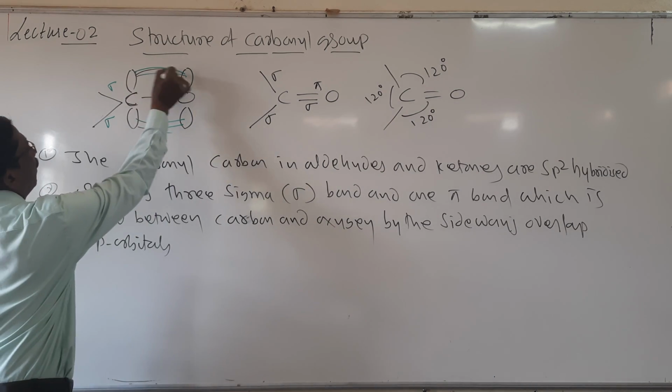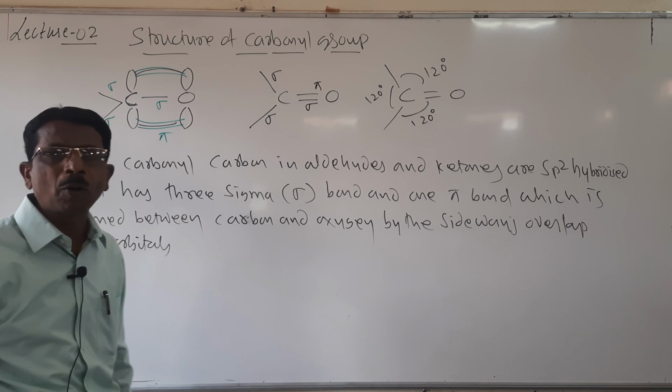So, here the sideways overlap takes place and then it forms the pi bond.